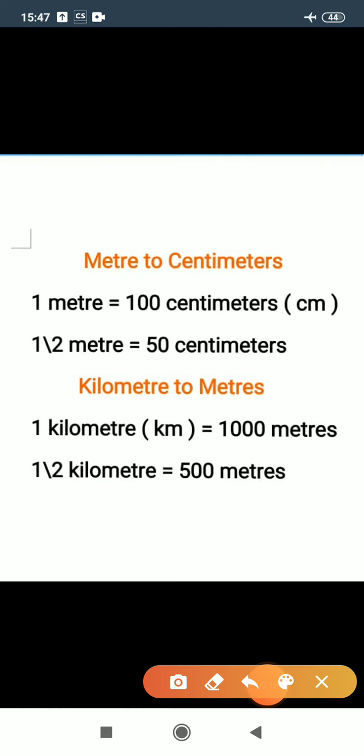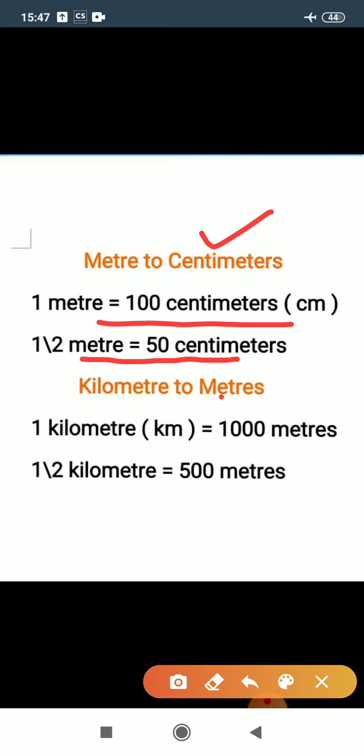In this part you need to solve some sums. For that you need to understand the conversion of meter to centimeter, centimeter to meter, kilometer to meters, or meter to kilometer. So first we see meter to centimeter. 1 meter equals 100 centimeters and half meter equals 50 centimeters.